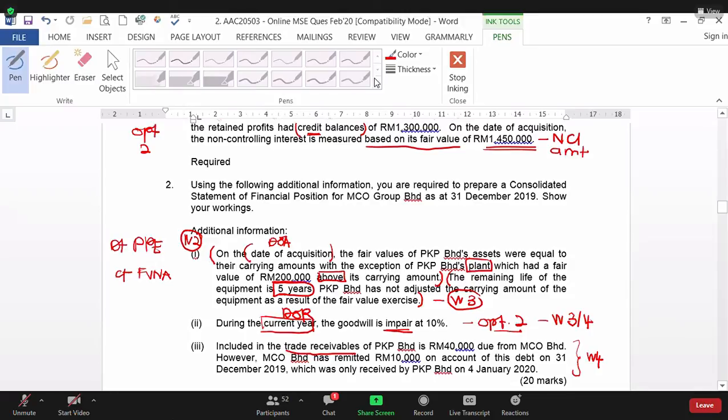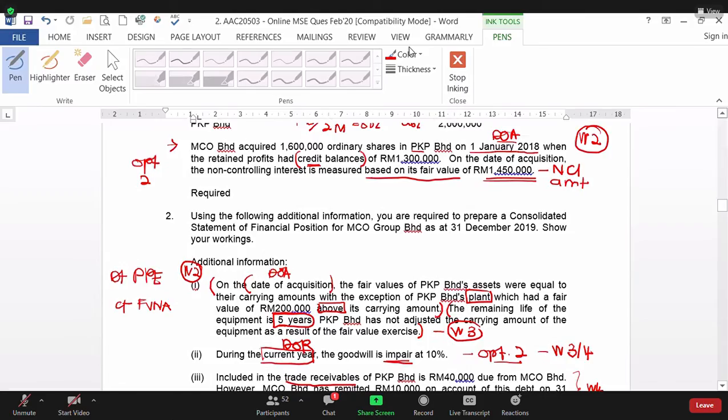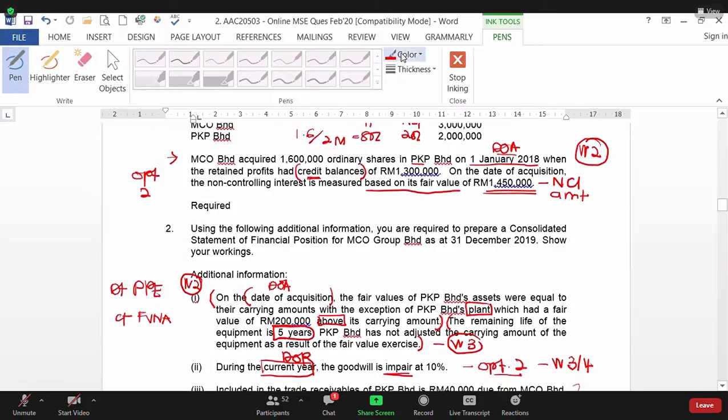Now, when is our DOE? Our DOE is on 1st January 18. Our DOR is 31st December 19.